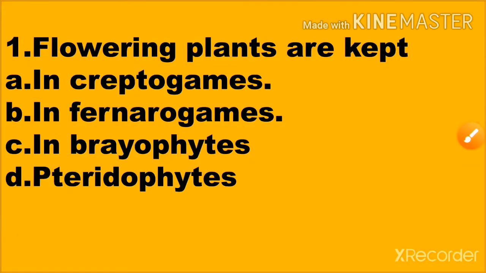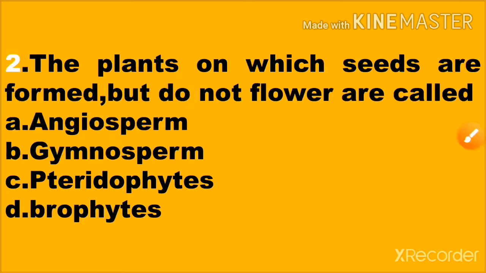The first question is: the flowering plants are kept. Option A Cryptogames, option B Phanerogames, option C Bryophyta, and option D Pteridophytes. The second question is: the plant on which seeds are formed but do not form flowers are called. Option A Angiosperm, option B Gymnosperm, option C Pteridophytes, option D Bryophytes.